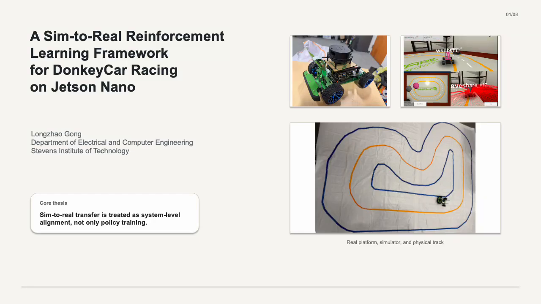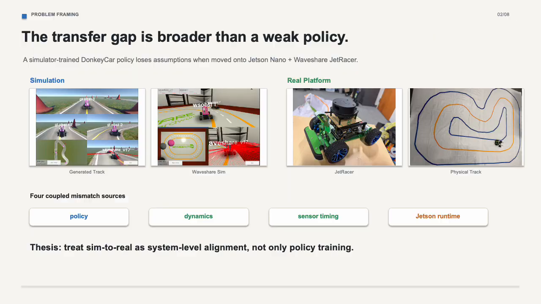Hi, Professor. This presentation summarizes my sim2real reinforcement learning framework for donkey cart racing on Jetson Nano, and the key idea is simple. Transfer is a system alignment problem, not just a policy training problem.